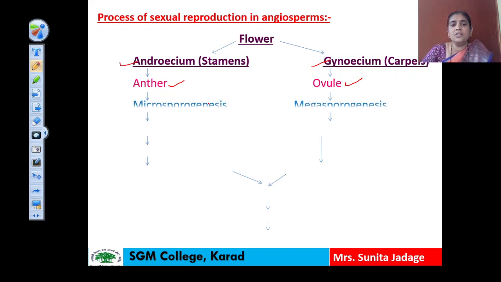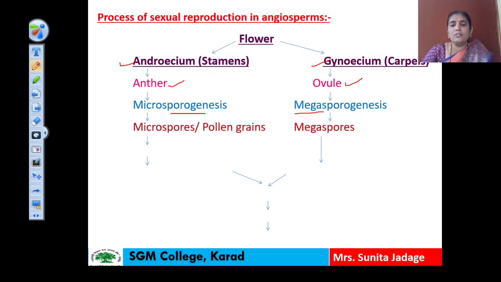In anther the microsporogenesis process is taking place, and in ovule the megasporogenesis process will be taking place. After microsporogenesis, anthers are producing pollen grains or microspores, and after megasporogenesis ovules are producing embryo sac or female gametophyte, that is known as a megaspore.